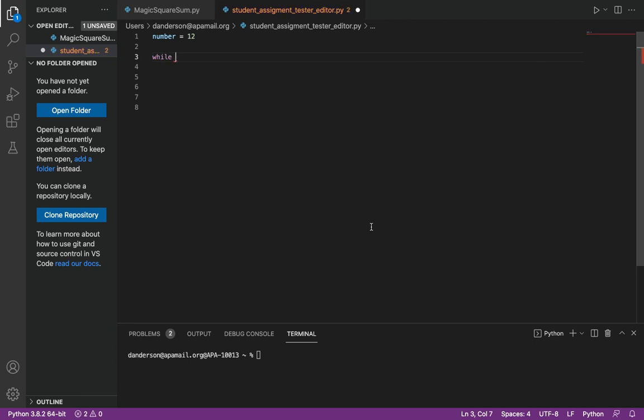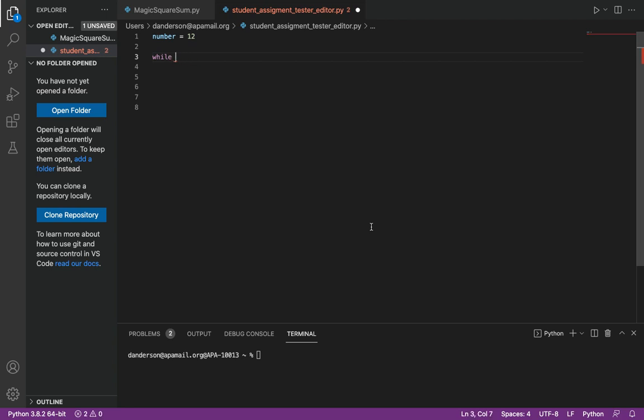So while this is still true or while this is still false, while loops usually operate off of Booleans. Remember, Booleans are like true or false statements. So just any kind of statement that's true or false, even if it's mathematical. So if you had like, while x is less than 12, right, that's a true or false statement.